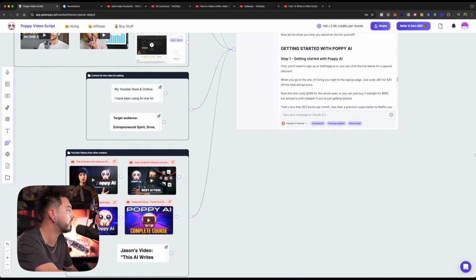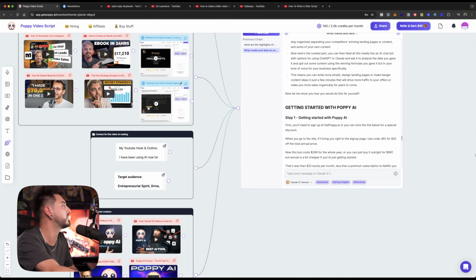So you can see the power of this tool and how quick it is to just easily pump out content ideas in just minutes, instead of having to spend hours researching and watching all of these videos and training an AI bot to know all this stuff about me. Instead, I can just copy and paste all this stuff in, ask the AI bot, hey, what do you see here, and how can you help me make a piece of content for my business, for my specific goals? And just like that, it's going to start pumping out stuff just for you. This is literally exactly how I got my first viral video to hit.